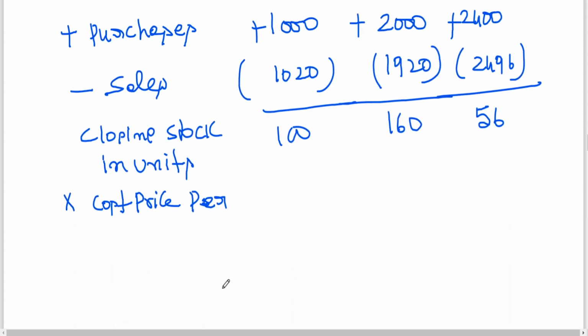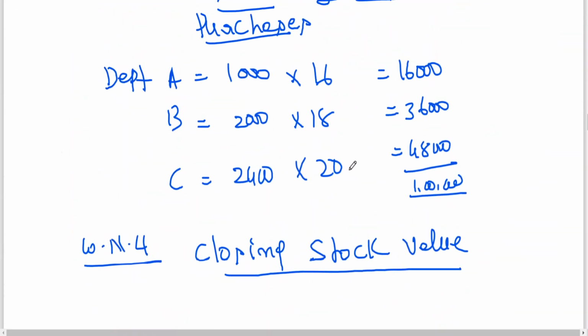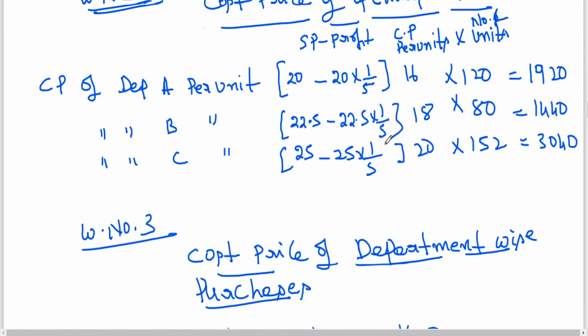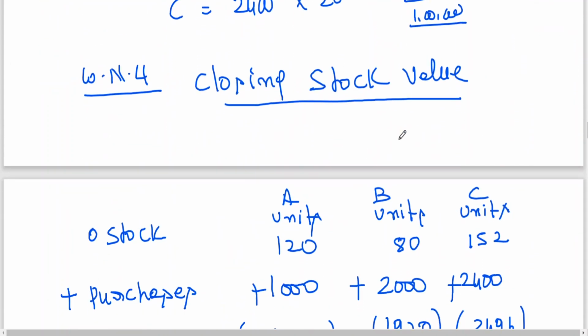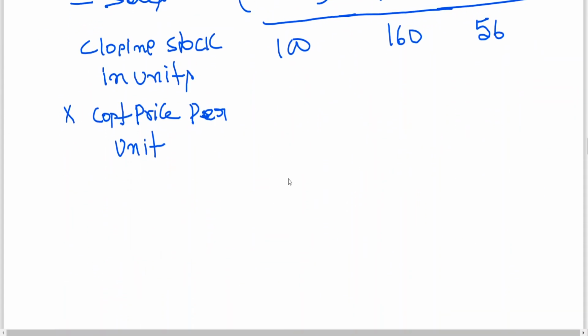Into cost price per unit. Closing stock units into cost price per unit. What is cost price? We already got it, no? Here we have done it. 16, 18 and 20. Sales minus profit is the cost price, no? 16, 18, 20. Multiply it.